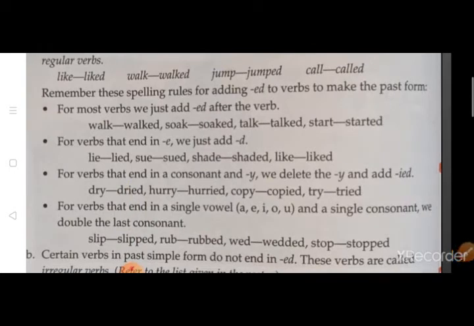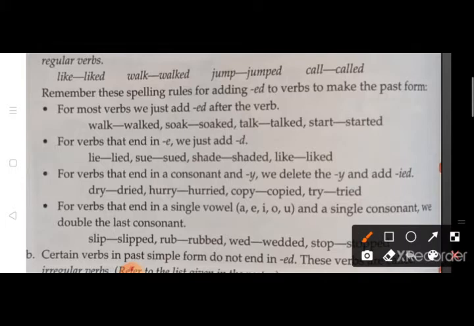Now let's see the third rule. For verbs that end in a consonant and Y, we delete the Y and add IED. That means when a word ends in consonant and Y, मतलब last letter Y है और उसके आगे का letter consonant है, then we have to remove Y and instead of Y we are going to add IED. For example, dry. In the word dry, the last letter is Y and before Y there is a consonant, that is R. So here we are going to remove the letter Y and add IED. In the same way, hurry, hurried, copy, copied, and try, tried.